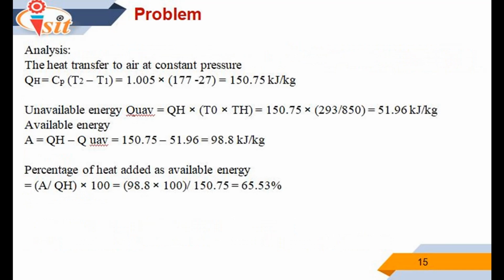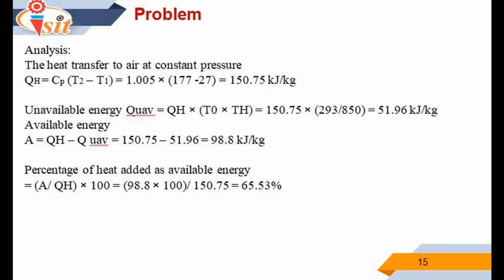For the analysis, the heat transfer to air at constant pressure, QH, is equal to Cp into bracket T2 minus T1, which is equal to 1.005 into bracket 177 minus 27, which is equal to 150.75 kilojoule per kg.